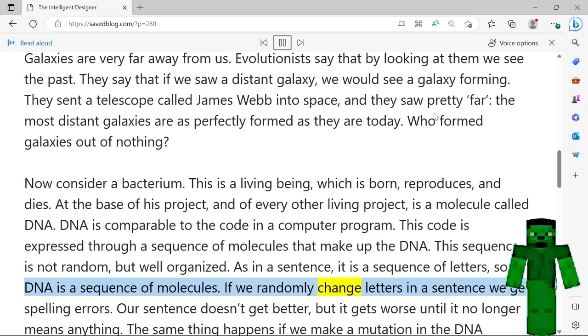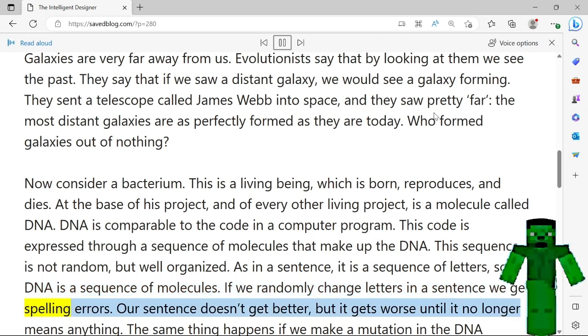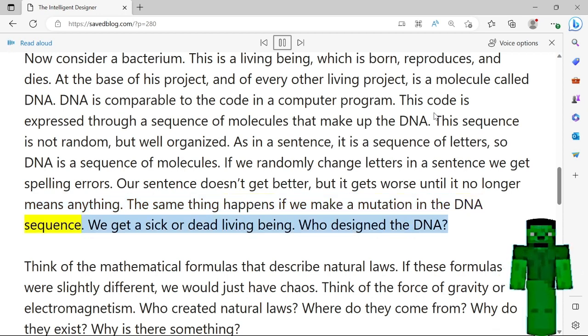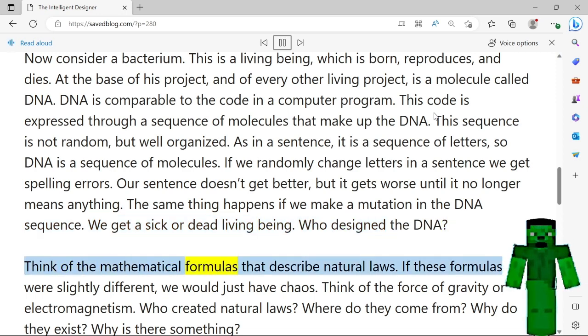If we randomly change letters in a sentence, we get spelling errors. Our sentence doesn't get better, but it gets worse until it no longer means anything. The same thing happens if we make a mutation in the DNA sequence. We get a sick or dead living being. Who designed the DNA?